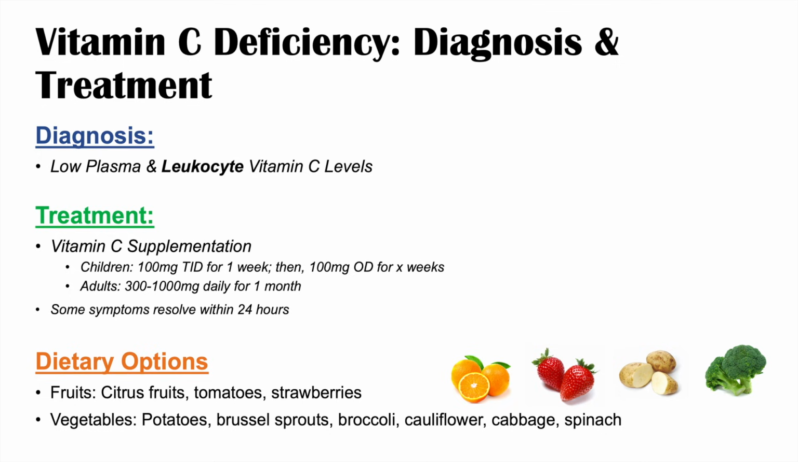And once we see those signs and symptoms, we can confirm the diagnosis through checking a leukocyte vitamin C level, which is going to be low, and we're going to treat the condition with vitamin C supplementation. And remember, it's different with children and adults. Generally, symptoms like the constitutional symptoms will generally resolve within 24 hours, and some of the other symptoms like bleeding gums may last for a few weeks. And instead of just taking a pill for the vitamin C, you can get vitamin C from your diet as well. Again, some of those fruits like citrus fruits, tomatoes, strawberries, and a variety of vegetables as well.